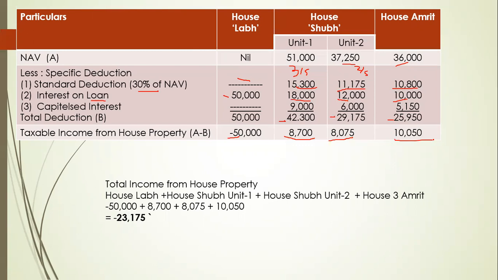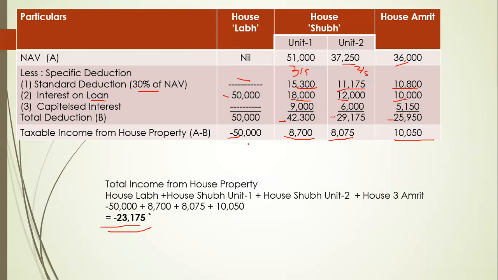Now again the sum is not over yet, so let's total it. Minus 50,000 plus 8,700 plus 8,075 plus 10,050 is equal to 23,175, but it is also minus. Always remember, for a self-occupied house, the taxable income can be 0 or can be minus. If interest on loan is given, there will be minus, and if interest on loan is not given, then it will be 0.